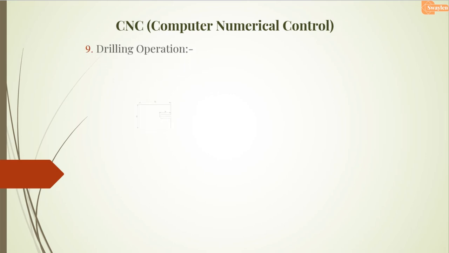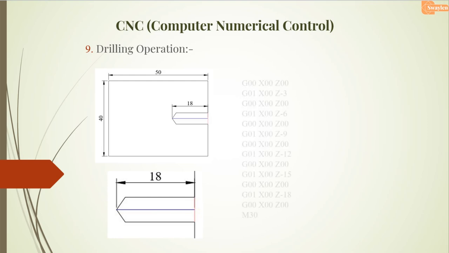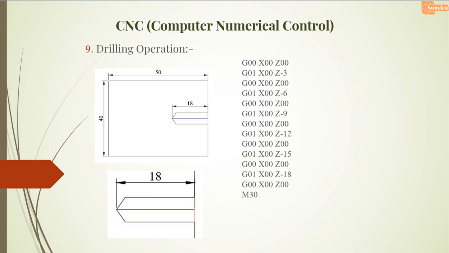Now in the next drilling operation, this is the figure, 40 by 50 stock, and the 18 is the drilling length, and this is the cutout view. Now the program. Z00, X00, Z00 means here. Z01, X00, Z minus 3 means the cutout is here.